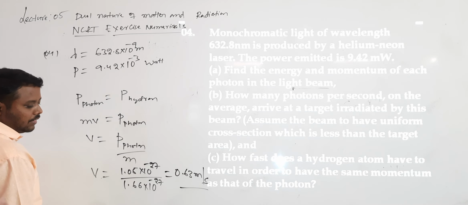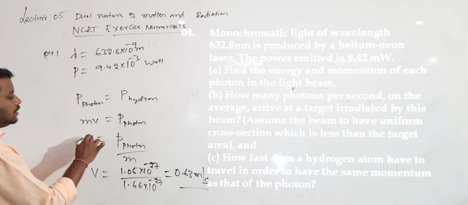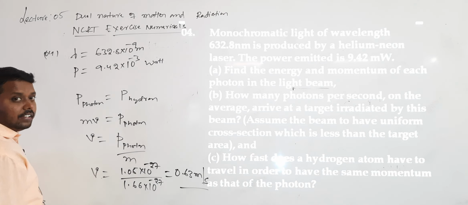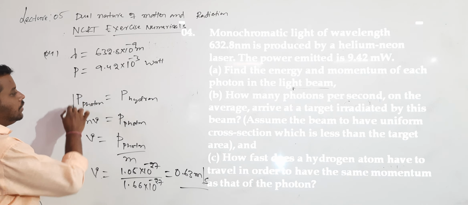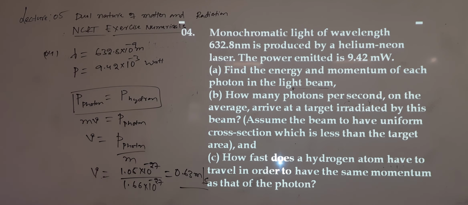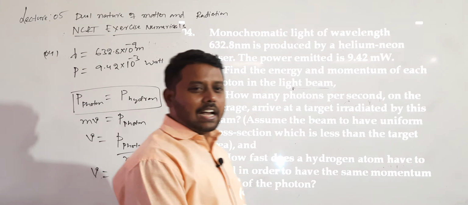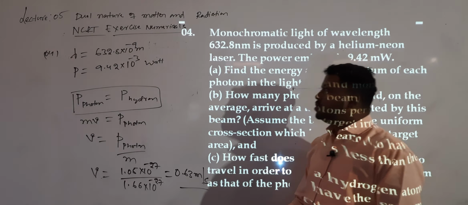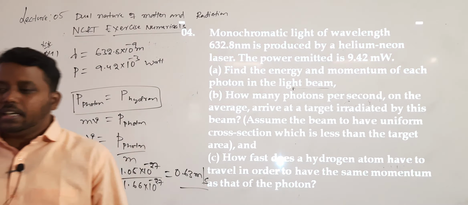Are you getting? So this is the speed with which the hydrogen atom has to move. If it is moving with this much speed, the momentum of the hydrogen atom will be the same as the momentum of the photon. Only the calculation I am writing. So this is question number 4. Important question, this one. In this chapter many times they have given this question for 5 marks in the subjective part.